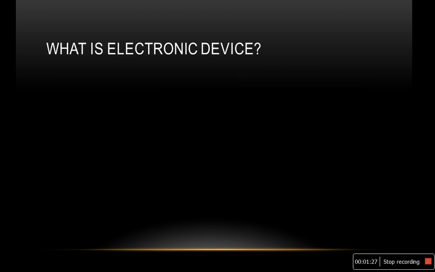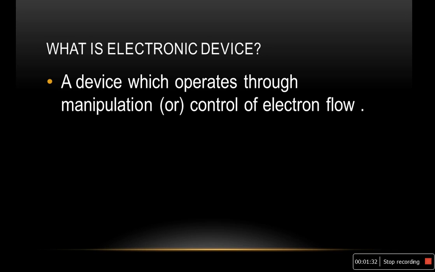So what is an electronic device? The device which operates through manipulation or control of electrons. The devices which are operated by the manipulation or control of electron flow are called electronic devices.